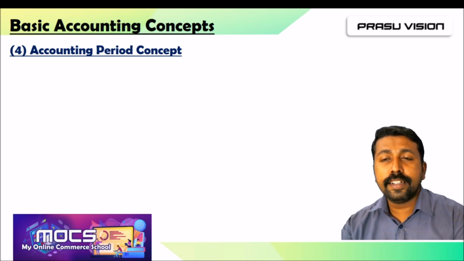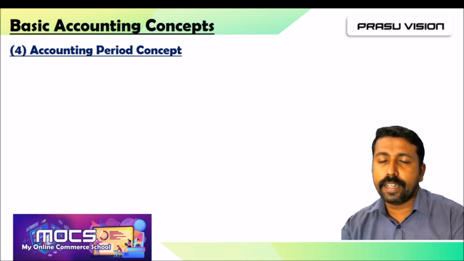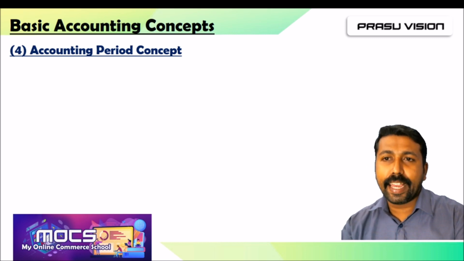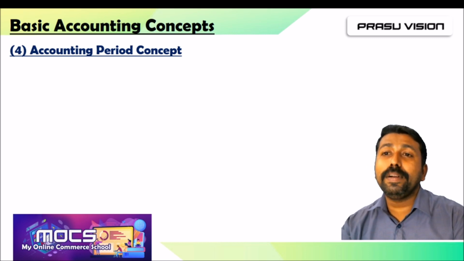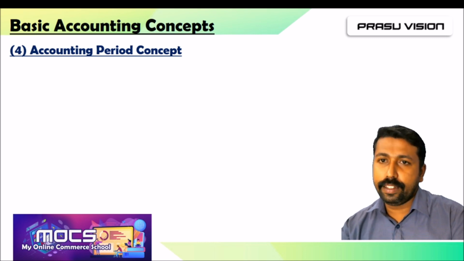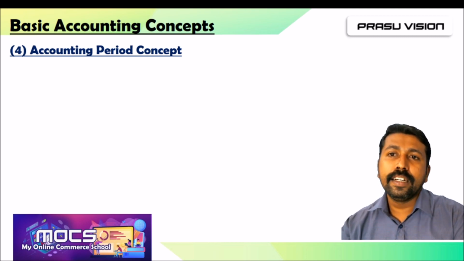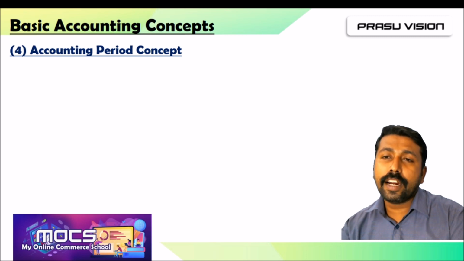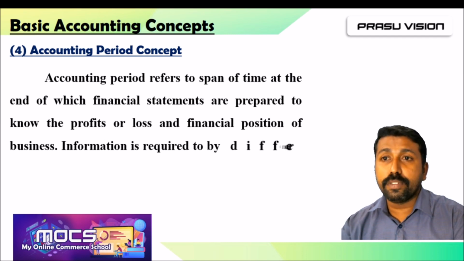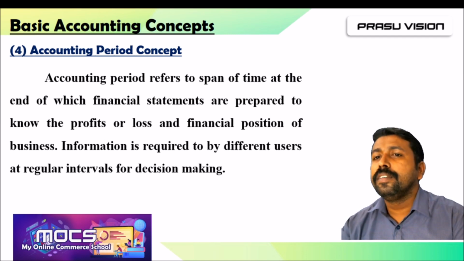At the end of 31st March or 31st December, they stop recording and take all the transactions up to that time to find out the profitability and financial position of the organization, whether it is balanced or not.